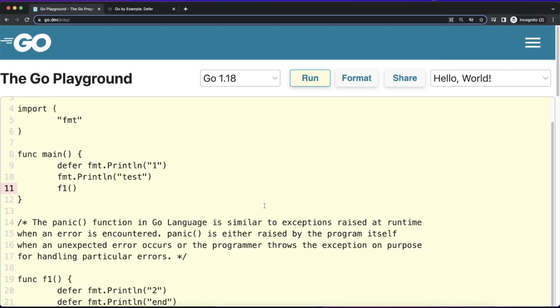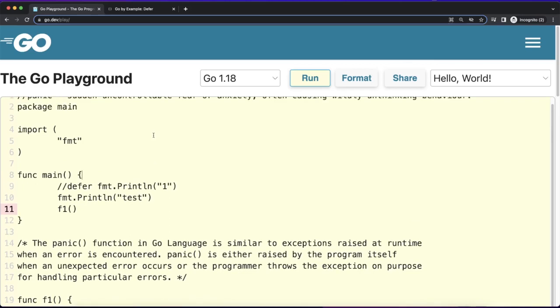Panic can be raised for two reasons. Either things are not handled properly and something happens at runtime, or the second one, the developer throws the exception not to proceed further in that program. Something happened, maybe some required parameters are not present, maybe some scenario happened which is not expected, then the developer can throw panic.